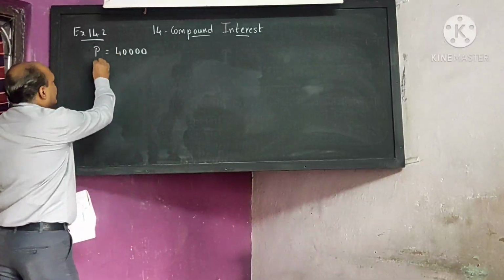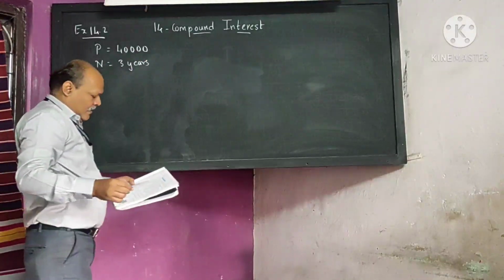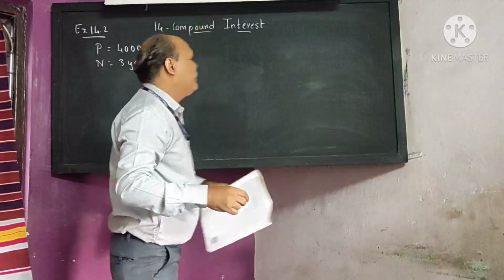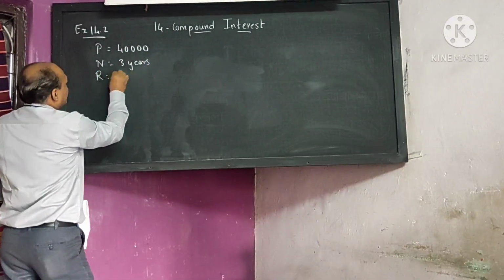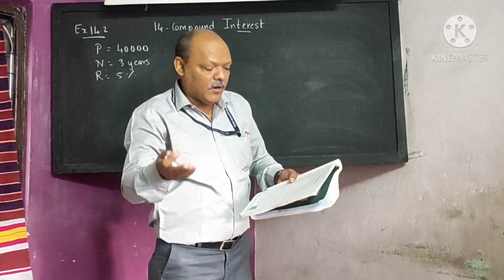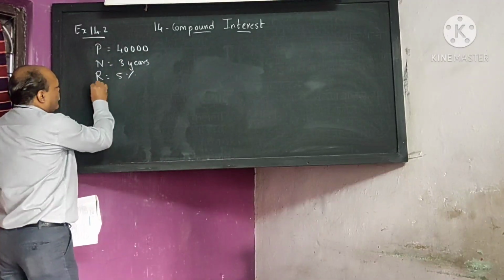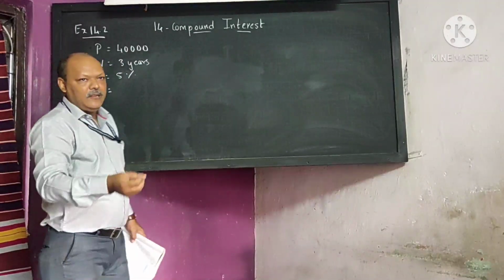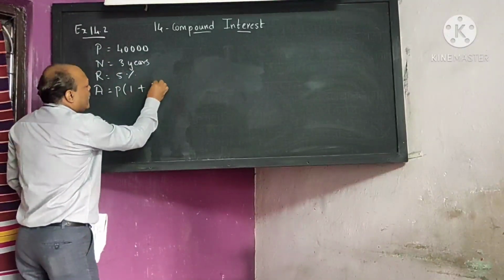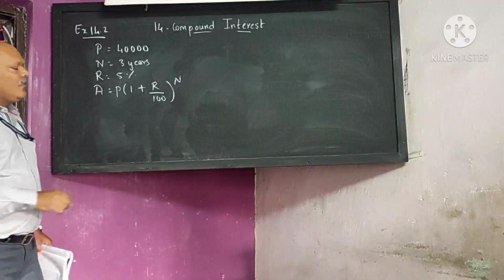Find the expected number of trees after 3 years. That means n is given to you, 3 years. And the number of trees is increasing at a rate of 5% per annum. That means here R is 5%. We have to find how many trees there will be after 3 years. So here we have to find the amount. Amount formula we already had done. Amount is equal to P bracket 1 plus R upon 100 bracket raised to n. I hope all of you know this formula.